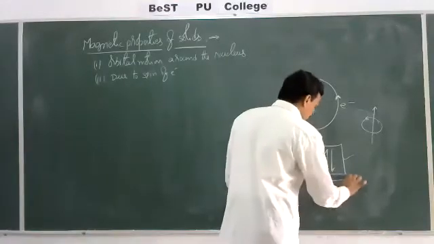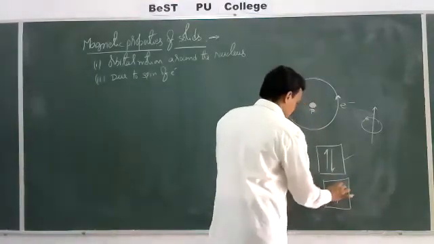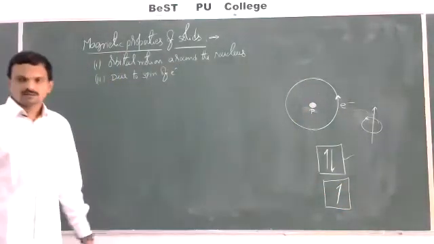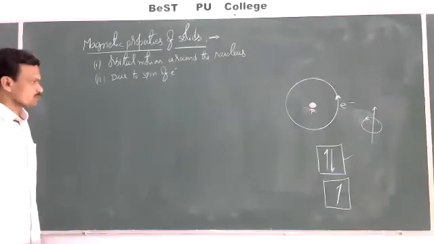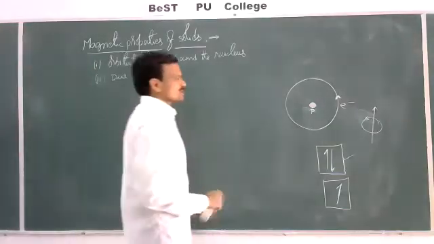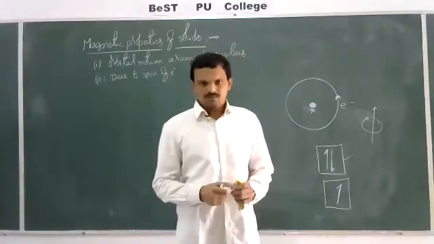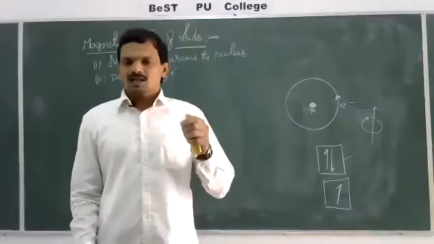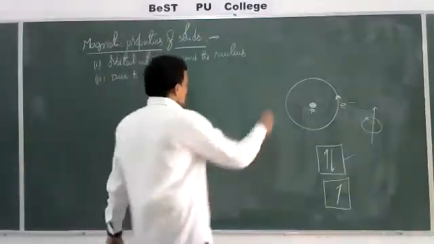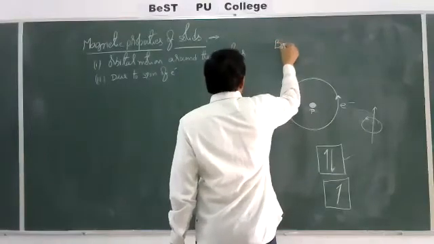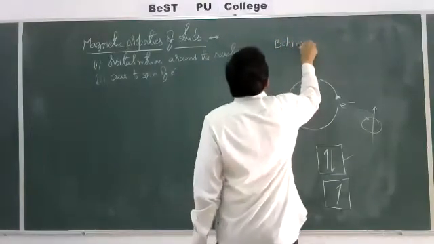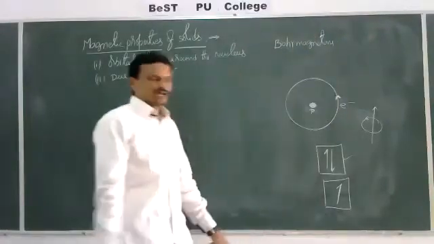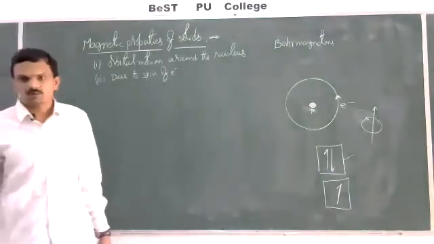So if an orbital contains an unpaired electron, the magnetic moment is only due to this single electron. Now it possesses some net magnetic moment, but the magnetic moment possessed by an electron is very less, because the charge of an electron is very less. That's why the magnetic moment of a substance is expressed in terms of Bohr magnetons.